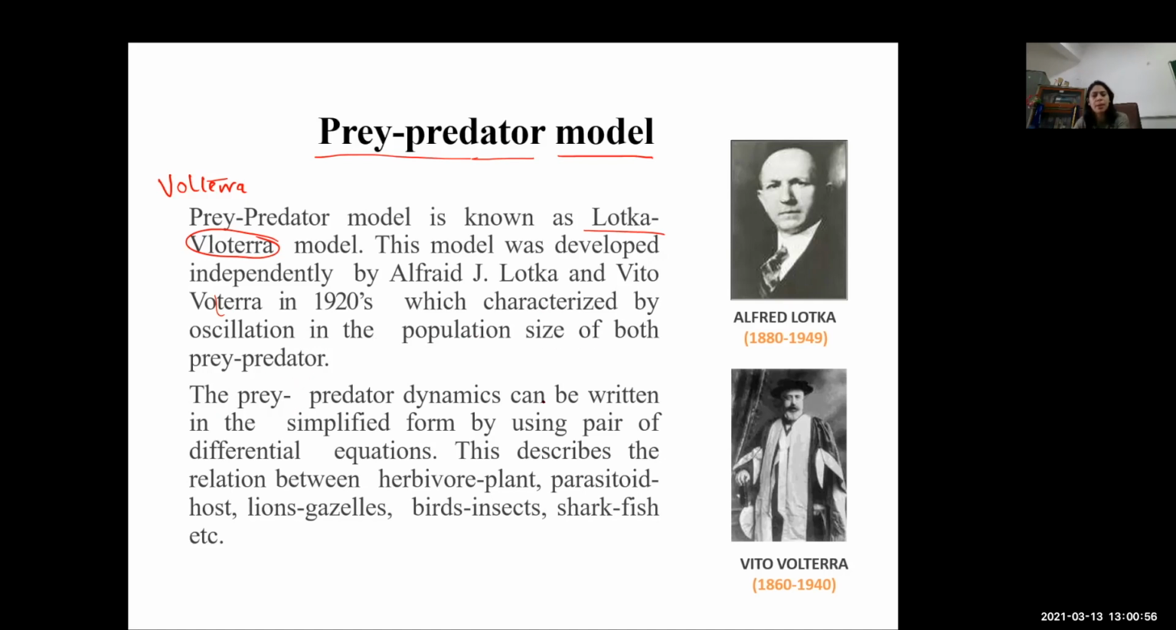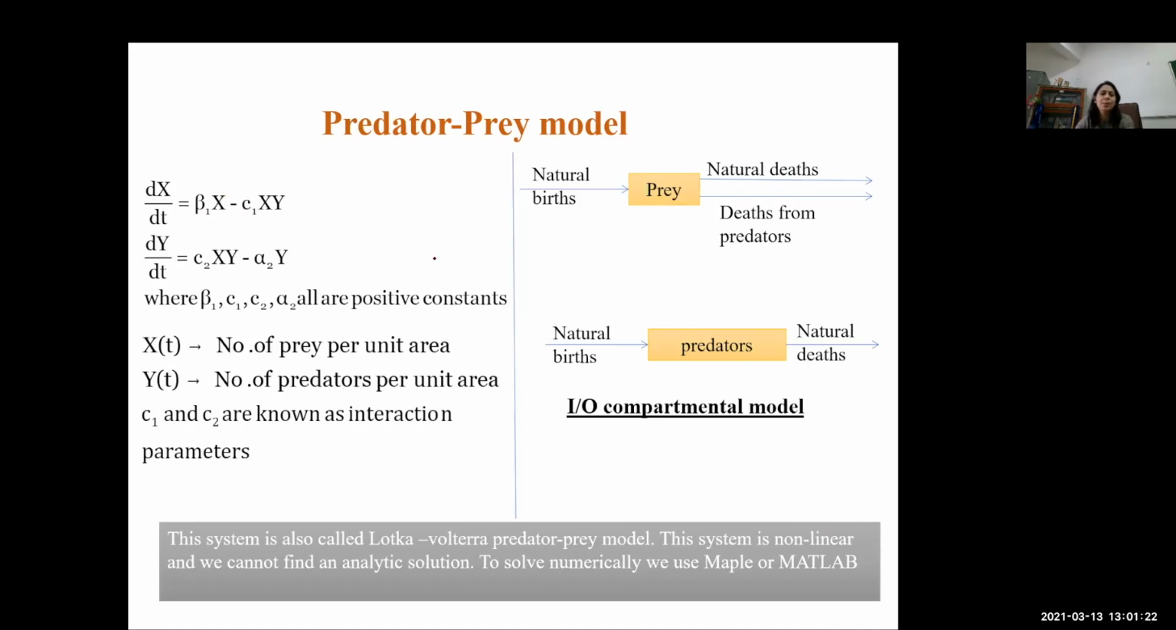The prey-predator dynamics can be written in a simplified form by using a pair of differential equations. This describes the relation between herbivore and plants, parasitoids and host, lions and gazelles, birds and insects, sharks and fishes, etc. These are the pictures of Alfred Lotka and Vito Volterra. So this is the basic predator-prey model.